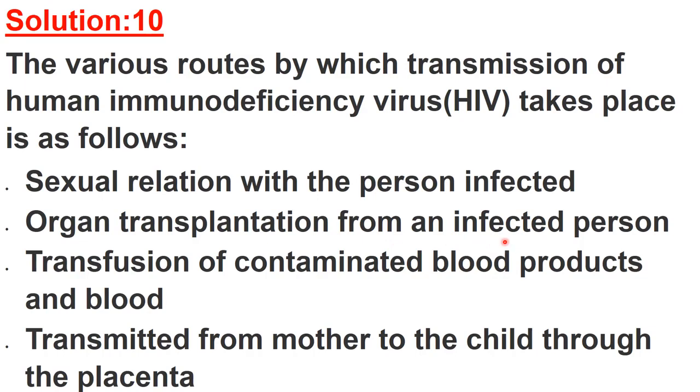At the time of organ transplantation also body fluids are exchanged. So that can also be a reason for the infection. Third, transfusion of contaminated blood products and blood. Other blood products like any of the cells which can be transfused, okay, and also the blood transfusion can be a reason for the infection. Then transmitted from mother to the child through the placenta, because HIV can pass through the placenta, so it can be transmitted from mother to child.